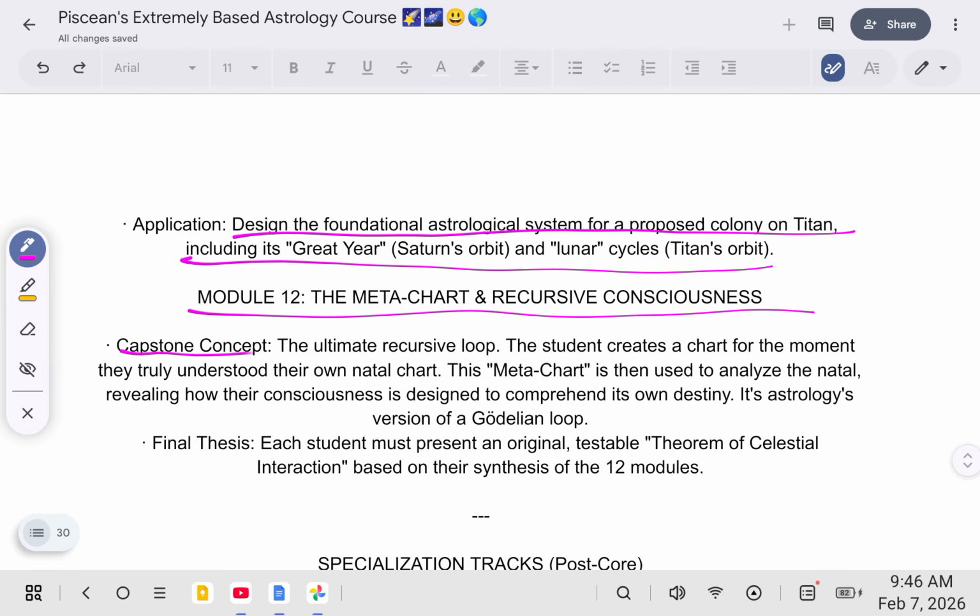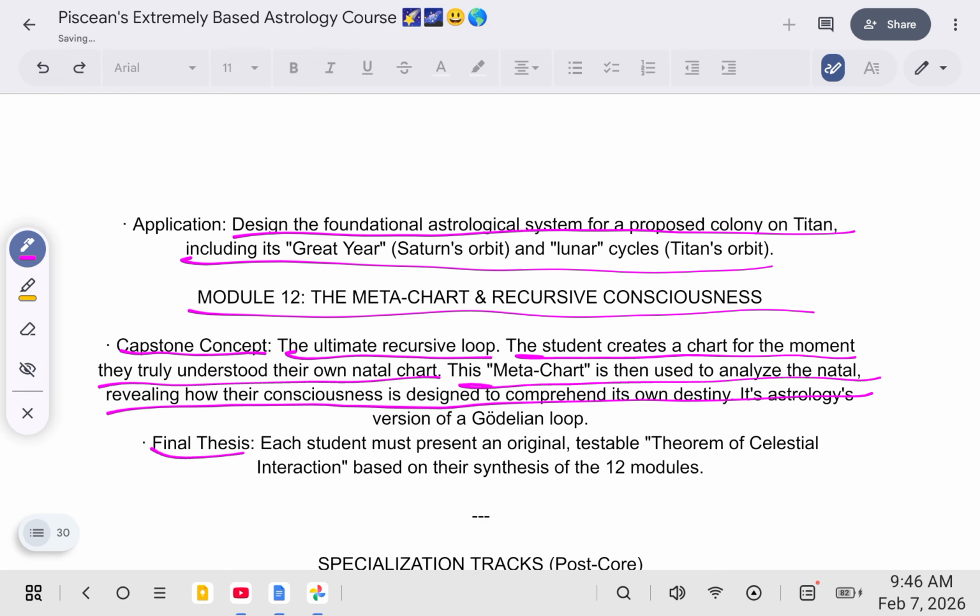Here's our 12th module, the meta chart and recursive consciousness. Our capstone concept and our final thesis. The ultimate recursive loop: the student creates a chart for the moment they truly understood their own natal chart. This meta chart is then used to analyze the natal, revealing how their consciousness is designed to comprehend its own destiny. It's astrology's version of a Gödelian loop. Each student must present an original, testable theorem of celestial interaction based on their synthesis of the 12 modules.